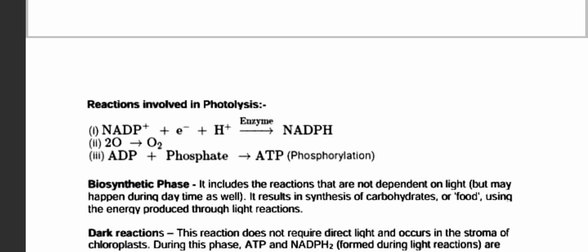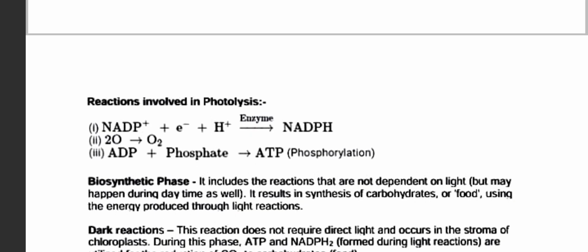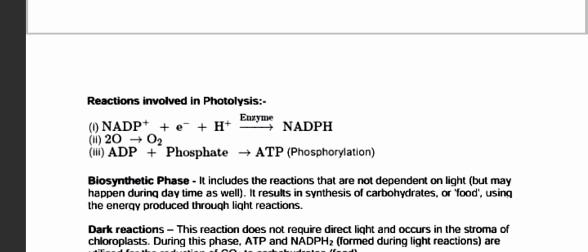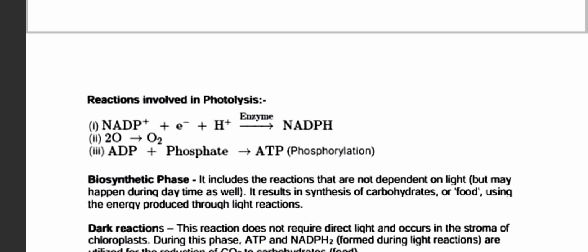So the reaction in photolysis: NADP plus electron (minus charge) plus hydrogen (plus charge), and then the enzyme forms NADPH, and then 2O gives O2. So ADP plus phosphate gives ATP.